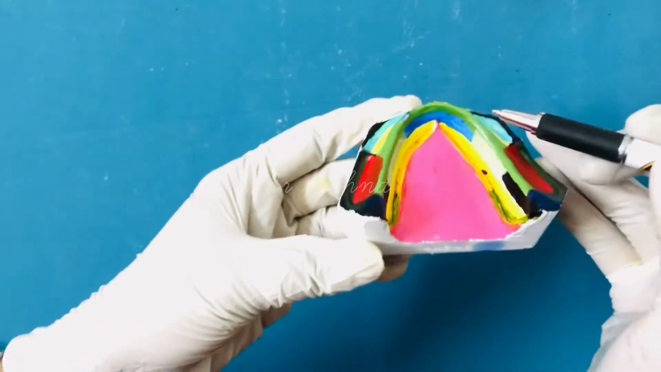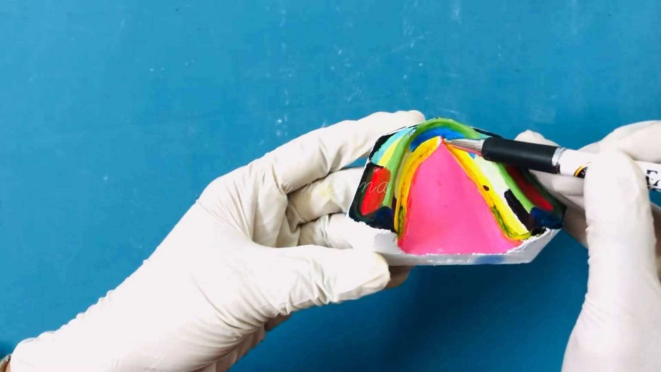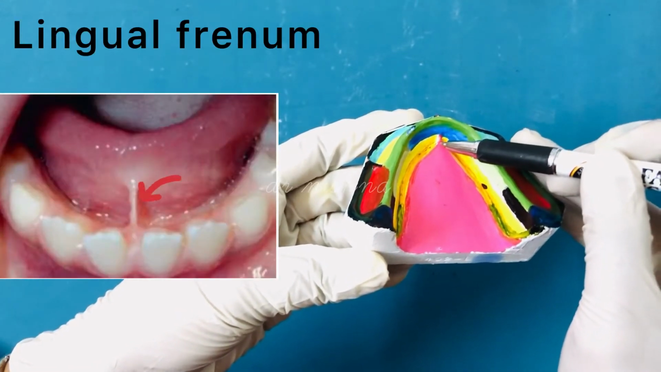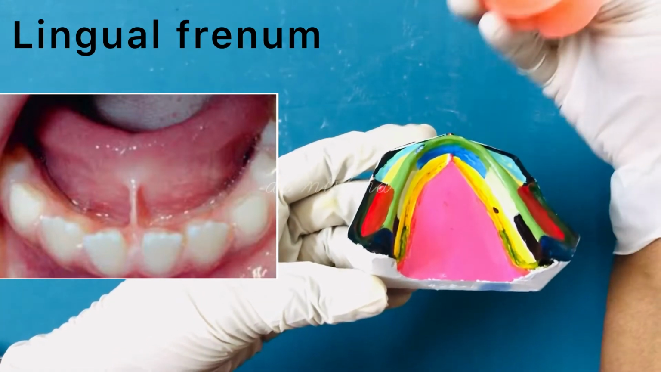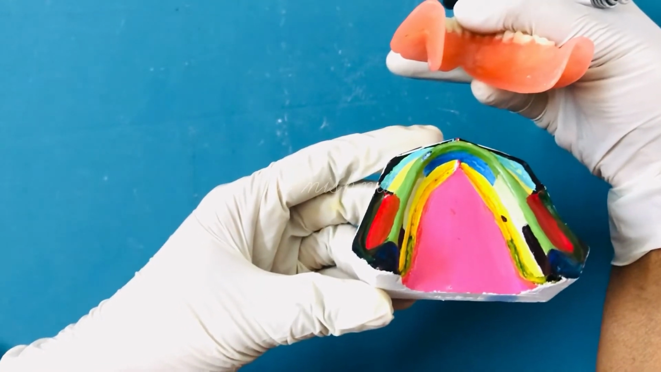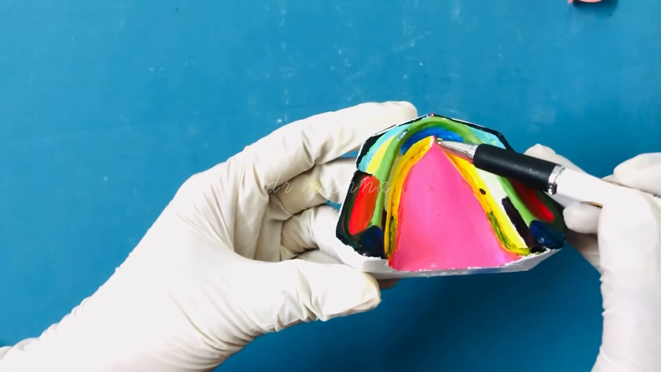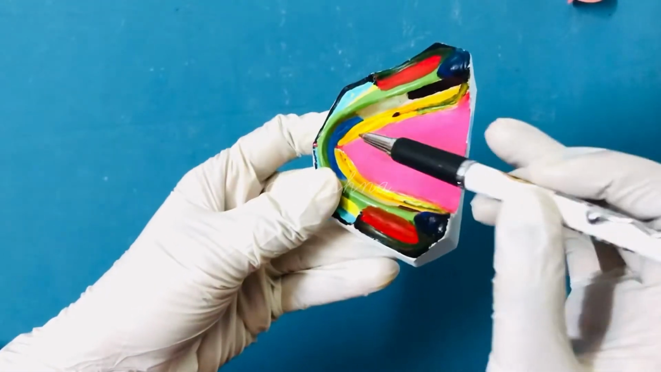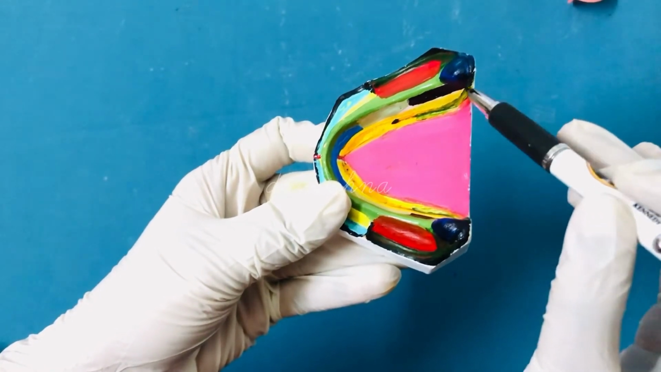The structures on the lingual side. Anteriorly in the midline we have a fold of mucous membrane called the lingual frenum, which is under the influence of the genioglossus muscle. The denture will have a corresponding notch on the lingual side to accommodate the actions of this frenum. Fine. Now extending from the lingual frenum posteriorly towards the retromylohyoid region, this is the retromylohyoid region, we have